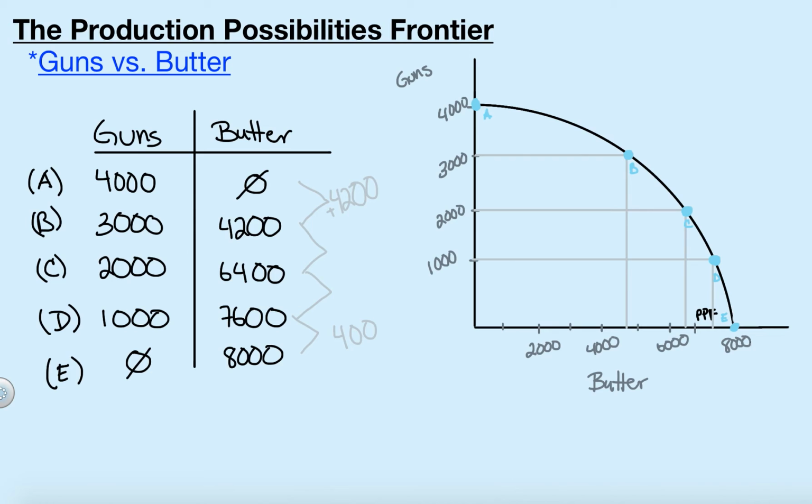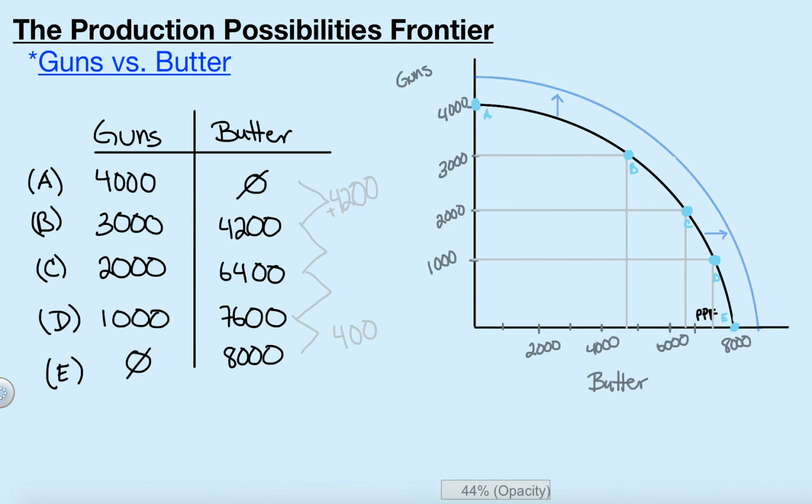Let's say that we found out that we were able to increase the size of our labor force. We were able to add 3 million people to our labor force. Now we would see that the entire production possibility frontier would shift to the right. We would be able to produce more guns, we would be able to produce more butter, and we could even produce more of both goods at the same time. Okay? So that's if we have what's called equal growth.